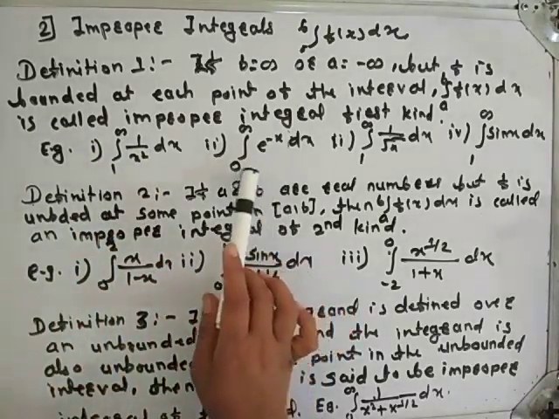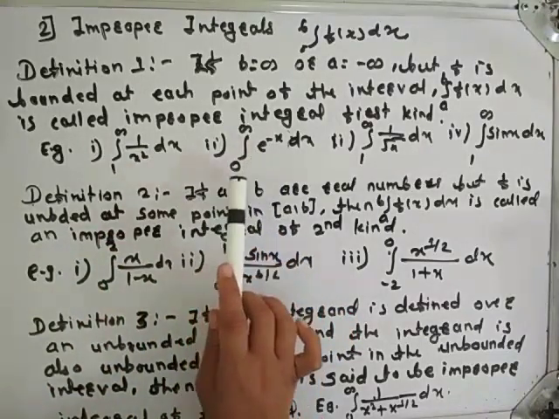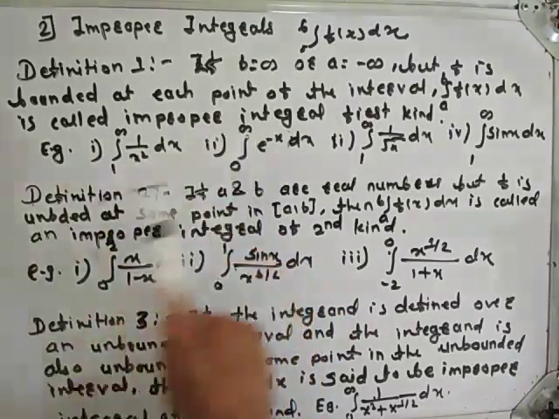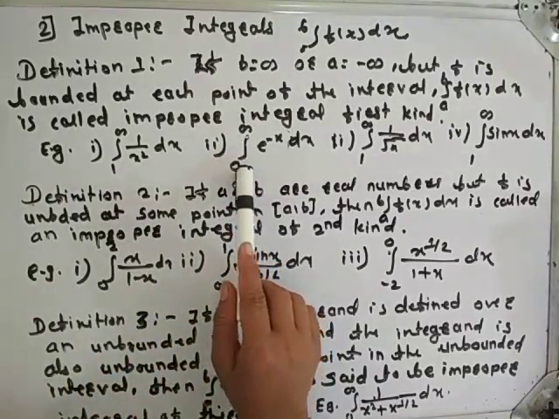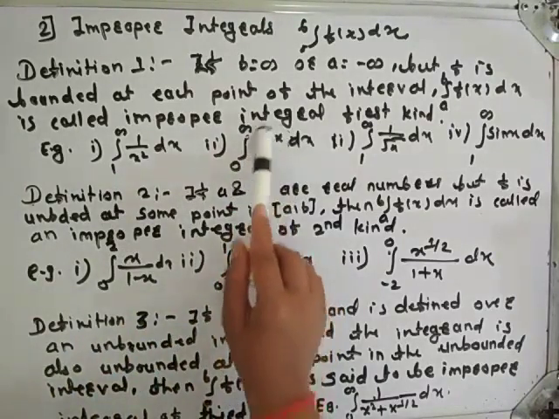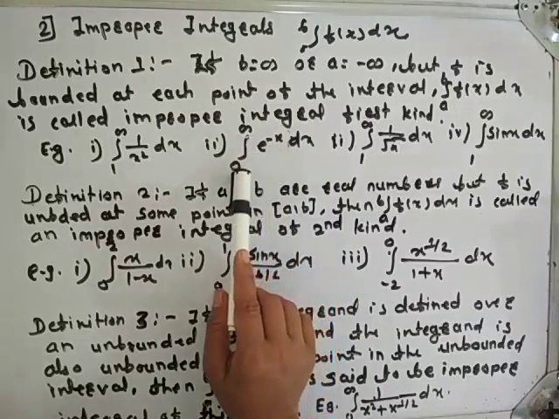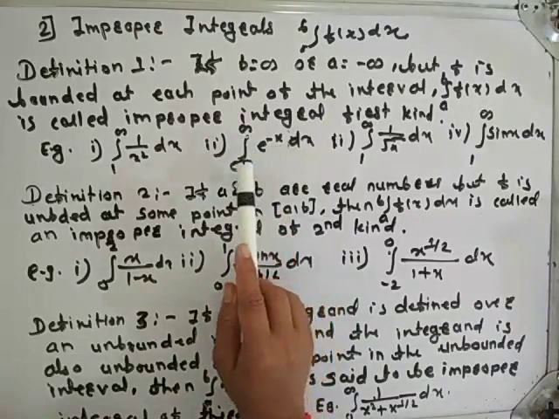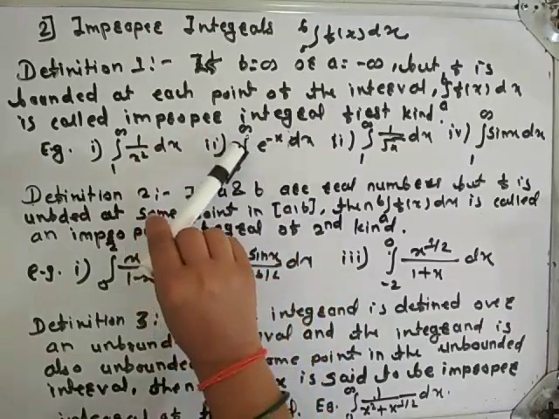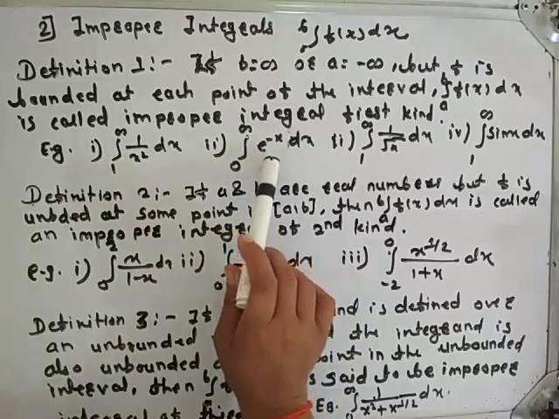Again, this is also an example of improper integral of first kind. Why? Here b is equal to infinity. If we put 0 here, we get e raised to 0, which is 1, so at point 0 this function is bounded. Similarly, you put 1, 2, 3 and so on, at those points also your function is bounded.